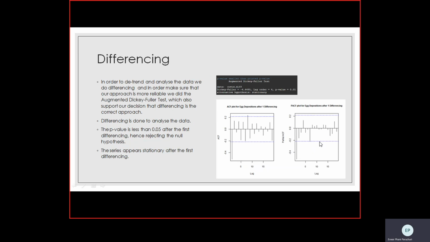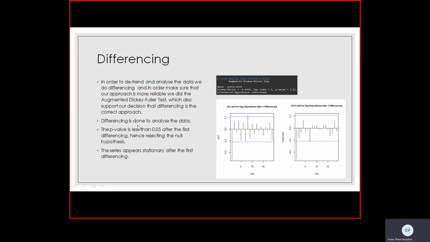Since we could easily say from the initial ACF and PACF plots that this data has a definite increasing trend, in order to detrend and analyze the data, we do differencing. To make sure that our approach is viable and reliable, we did the augmented Dickey-Fuller test, which also supported our decision, as initially we got a p-value of 0.99, stating that this data is not stationary.